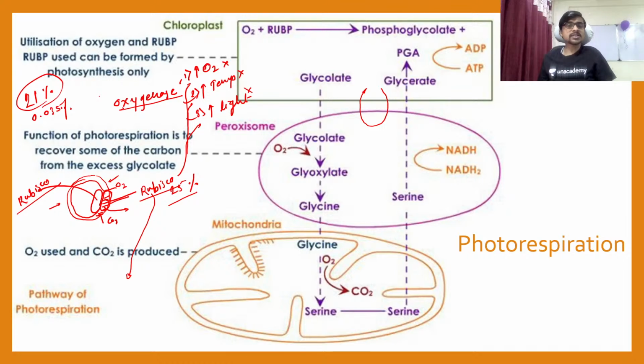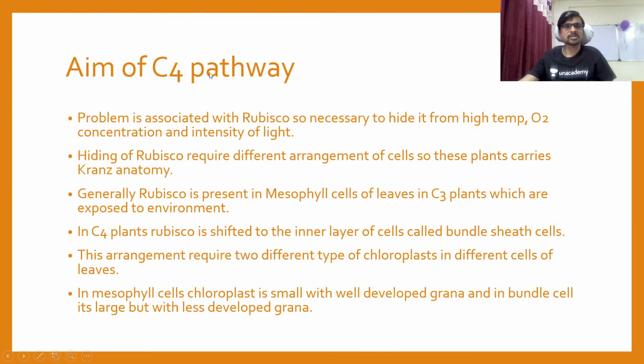And this rearrangement, or you can say this arrangement of cells or tissue inside these C4 plants, is called the Kranz anatomy. यांना आपण Kranz anatomy म्हणतो. की आपण पाहणार आहोत Kranz anatomy. Actually aim for the C4. Let's see. The problem is associated with the rubisco, I already explained.